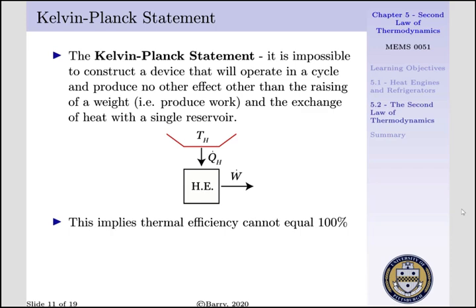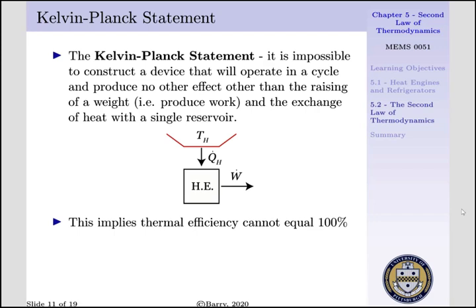The first statement is the Kelvin-Planck statement, which says it is impossible to construct a device that will operate in a cycle and produce no other effect than the raising of weight and the exchange of heat with a single reservoir. That is, we cannot have a cycle that produces work when it is only exchanging heat with a single temperature reservoir. For instance, the Kelvin-Planck statement is shown below, where we have a high temperature reservoir providing QH to a heat engine which is producing work.